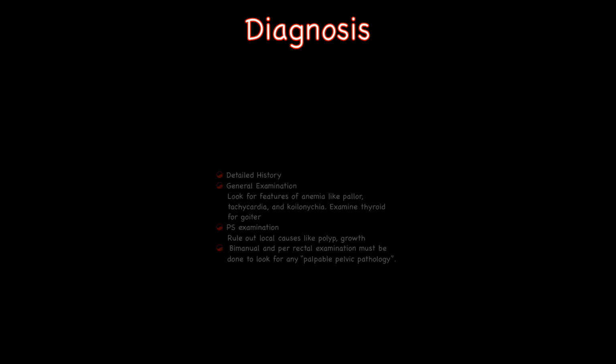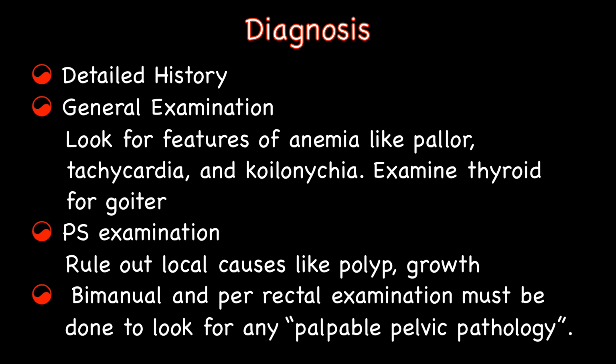Diagnosis of DUB entails detailed history, general examination to look for features of anemia like pallor, tachycardia, or koilonychia. One must examine the thyroid for goiter. Per speculum examination must be done to rule out local causes like polyp, growth on the cervix, etc. Bimanual and rectal examination must also be done to look for any other palpable pelvic pathology. Suspect dysfunctional uterine bleeding when a patient presents with unpredictable episodes of heavy or light bleeding despite a normal pelvic examination.